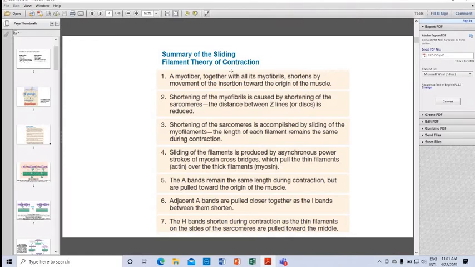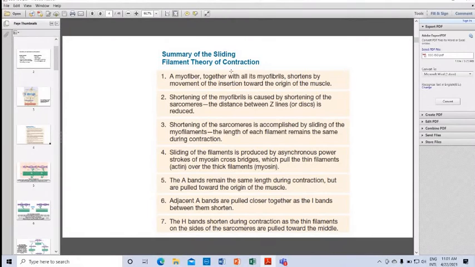Please listen, this is important. The sliding of the filaments is produced by asynchronous power strokes of myosin cross bridges, which pull the thin filaments, that is, the actin, over the thick filaments, that is, the myosin. Actin is pulled over the myosin.